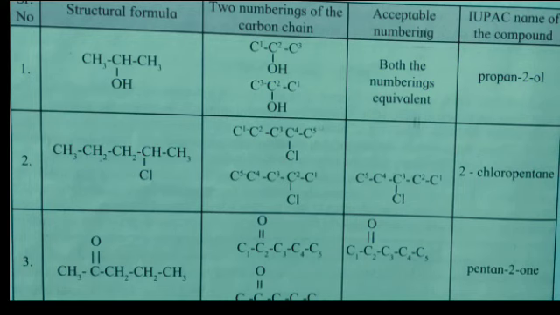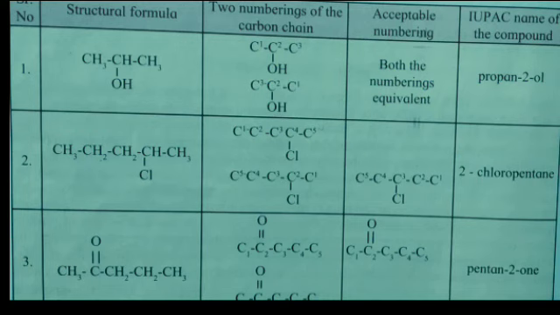See the second example. The total carbon atoms are 5, with single bonds between them, so that is pentane, and the chlorine group is attached to the second position. Therefore, the name of the carbon compound is 2-chloropentane.